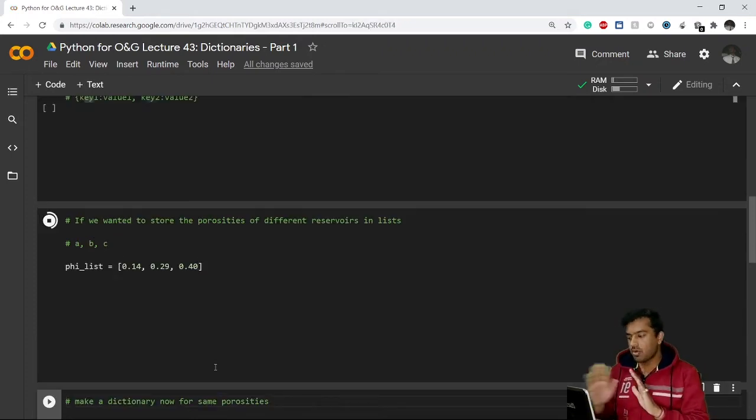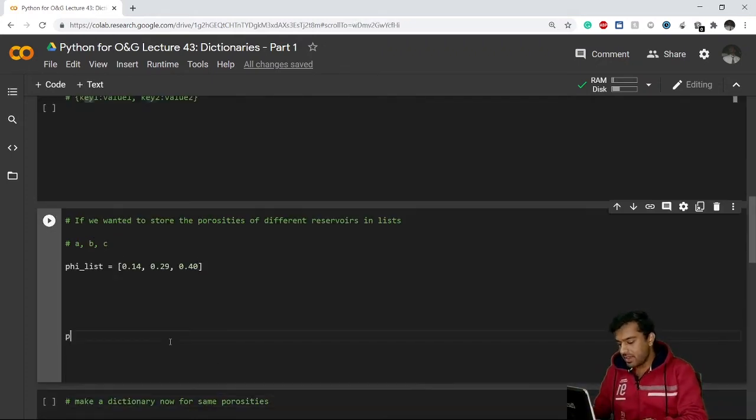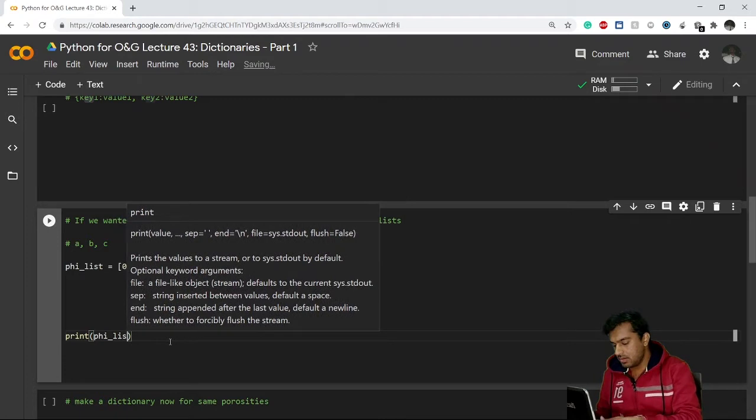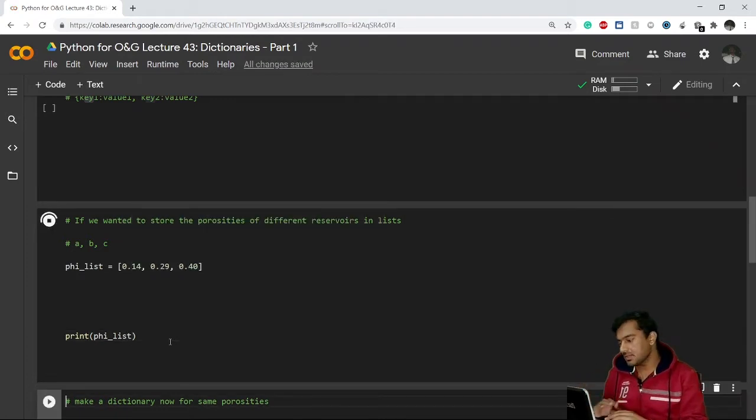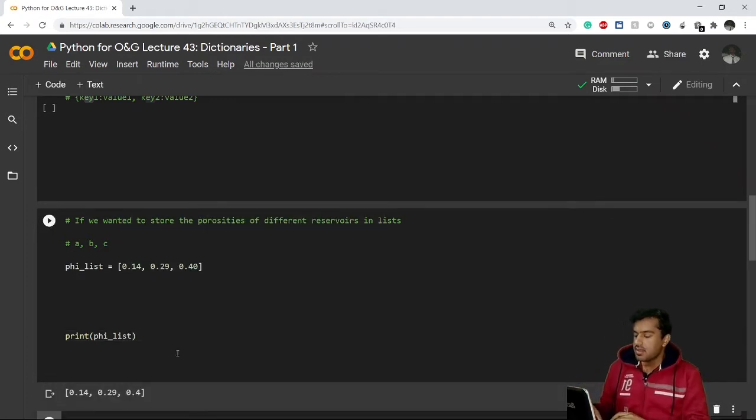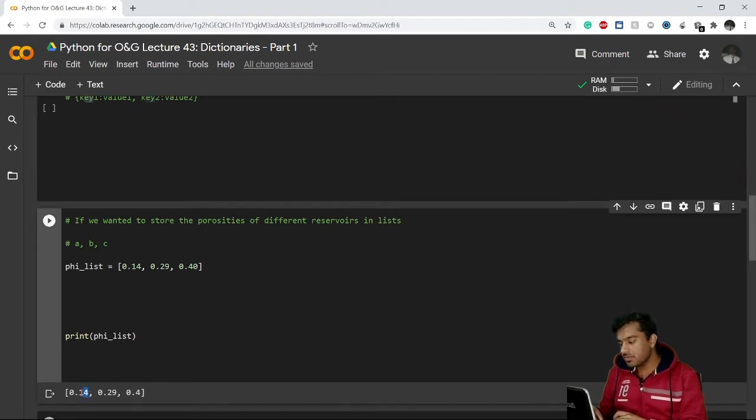I don't have any problem. I have created a list, and when I print this list, it will give me the right results. But here is one problem. If I am showing my code or my results to somebody else, he or she will not be able to identify which porosity is related to which reservoir.